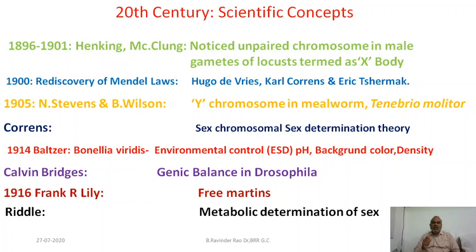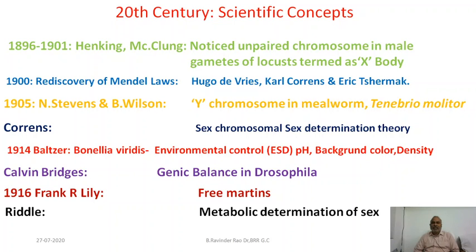Perhaps this unpaired chromosome determines male sex. Henking and McClung noticed this for the first time. Henking named it the X body or X element, later named the X chromosome. So these two scientists first explained the X chromosome in the sperms of locust.